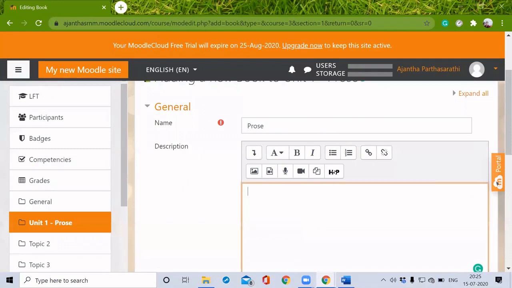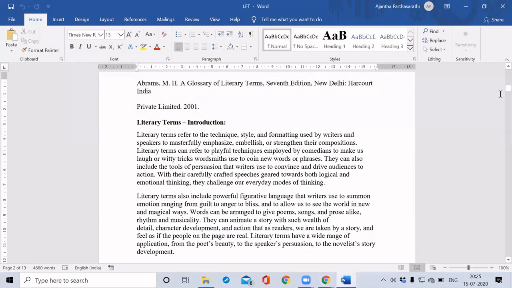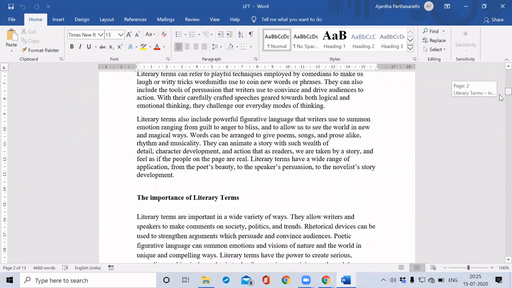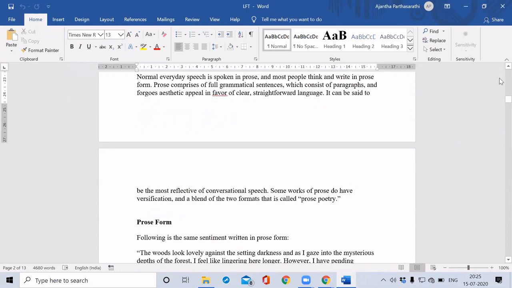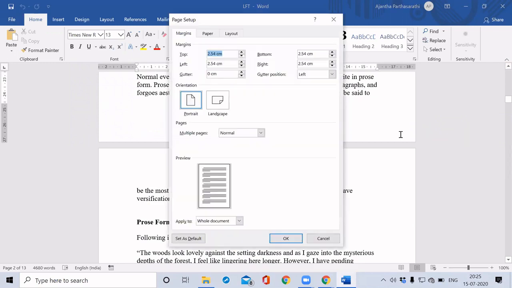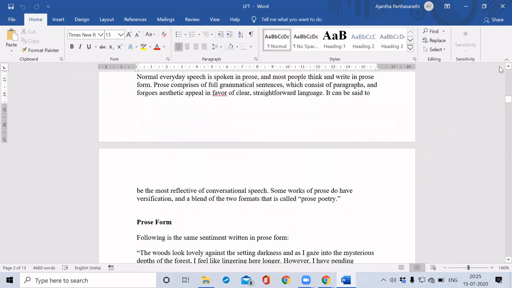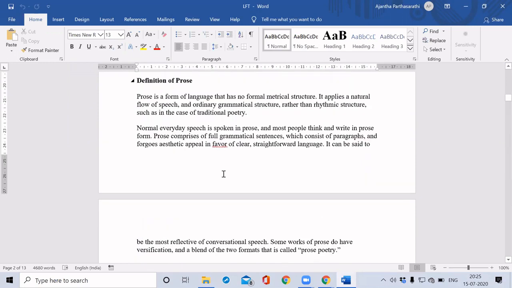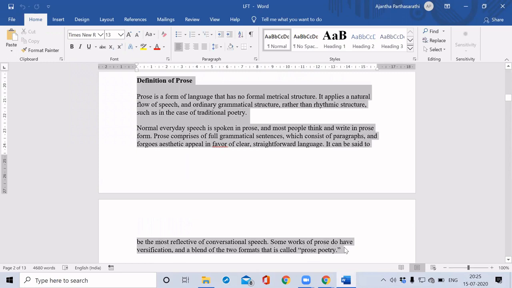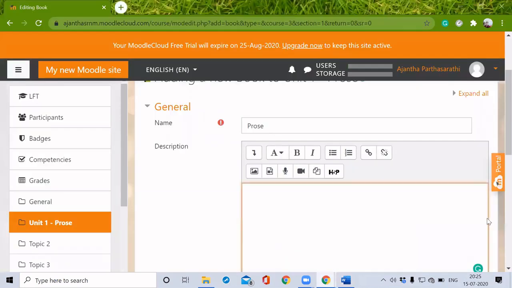I have already saved it in my Word document. I'm just going to give a definition of prose. I'm copying and pasting it here.